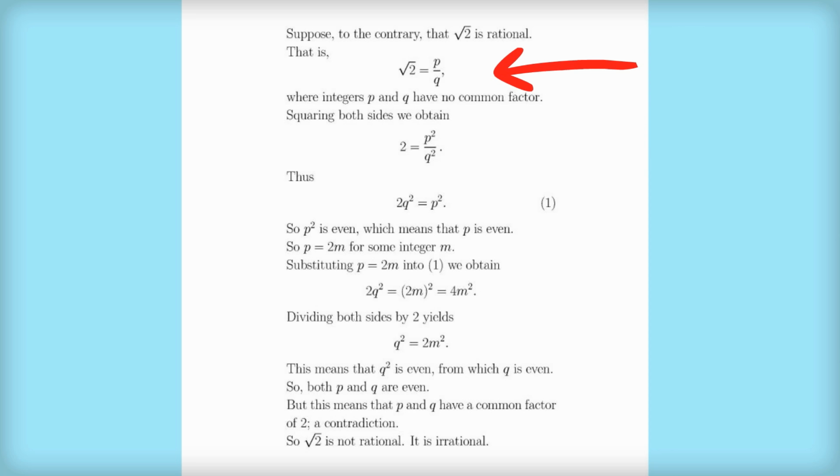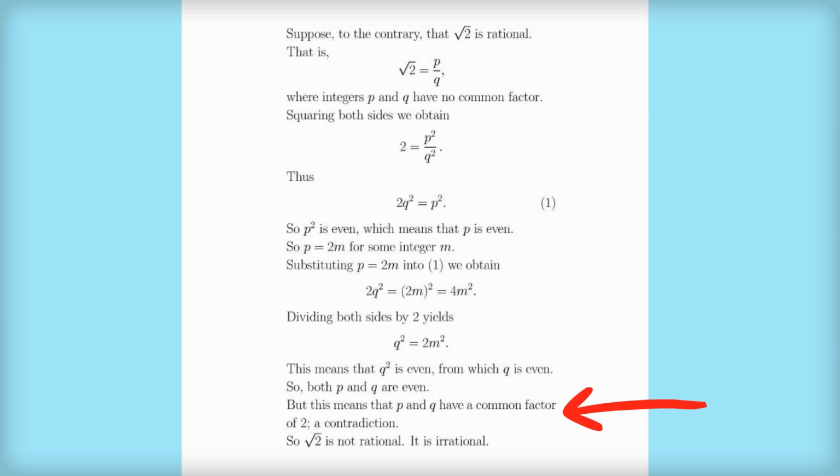But anyway, we just have these logical statements that follow, and then down the bottom here we get a contradiction. As a result of all these logical statements, we get to the fact where we say that p and q have a common factor of 2. Now this contradicts what we said up on the second line.